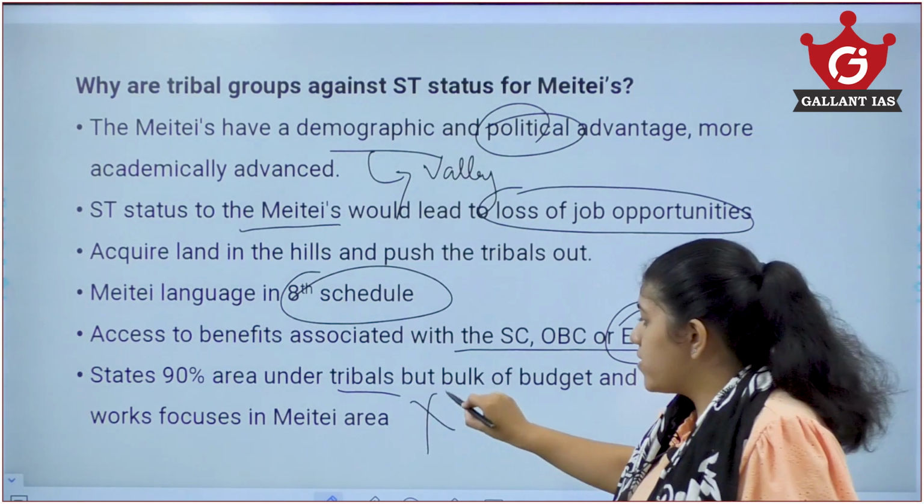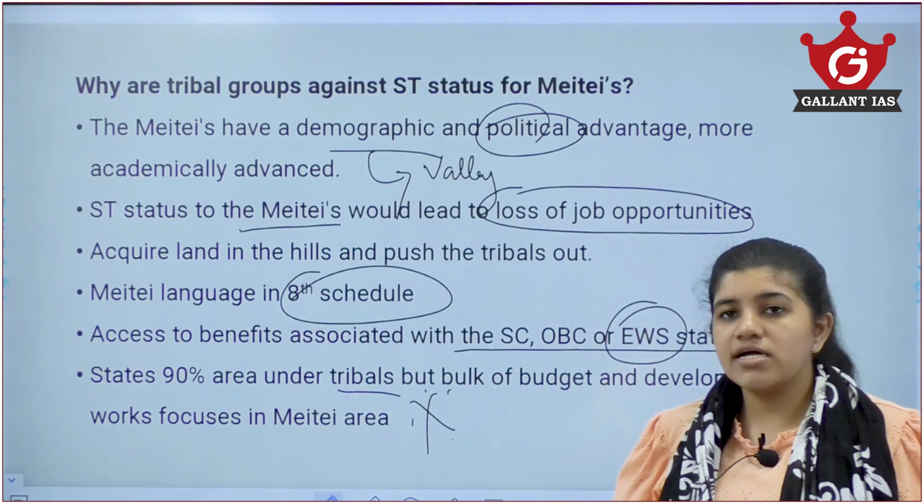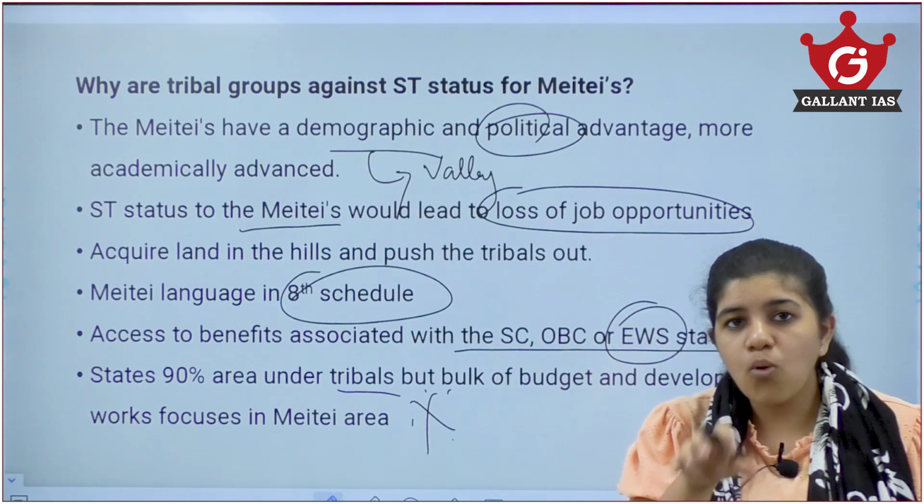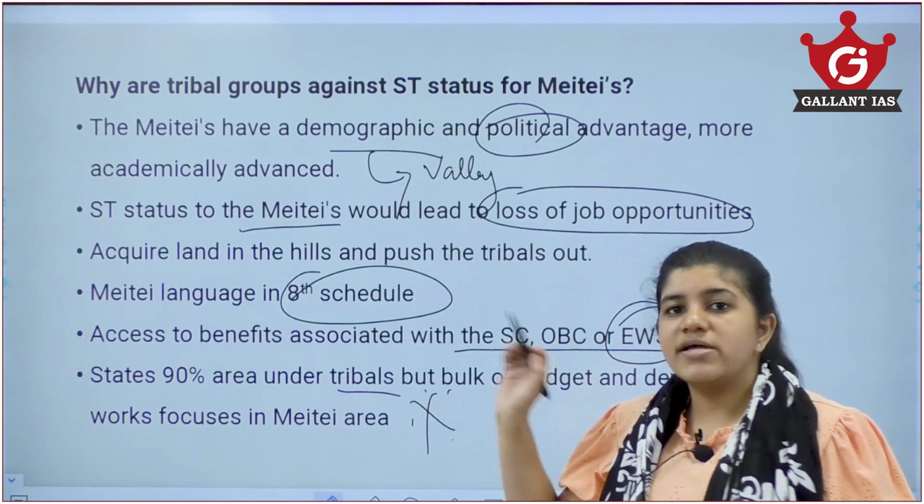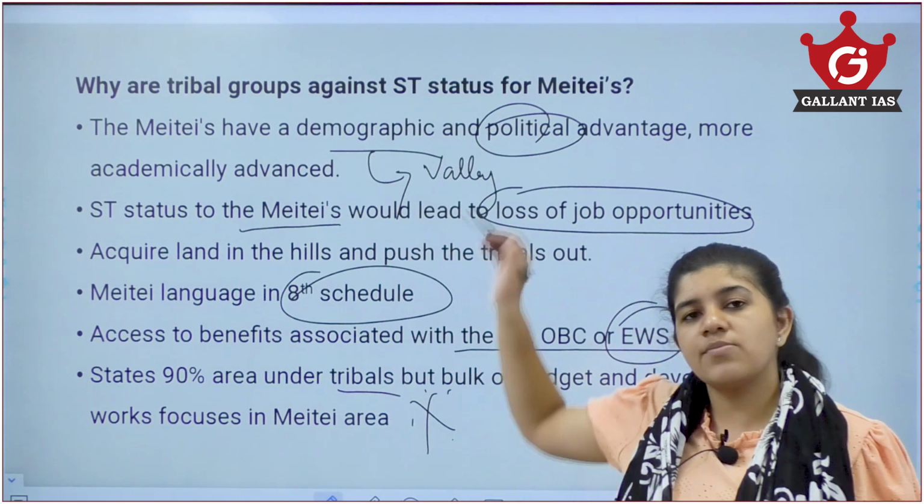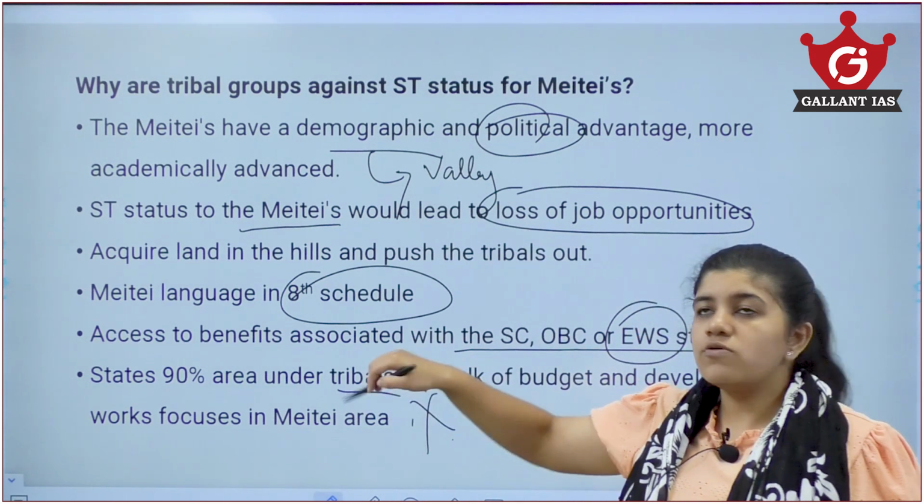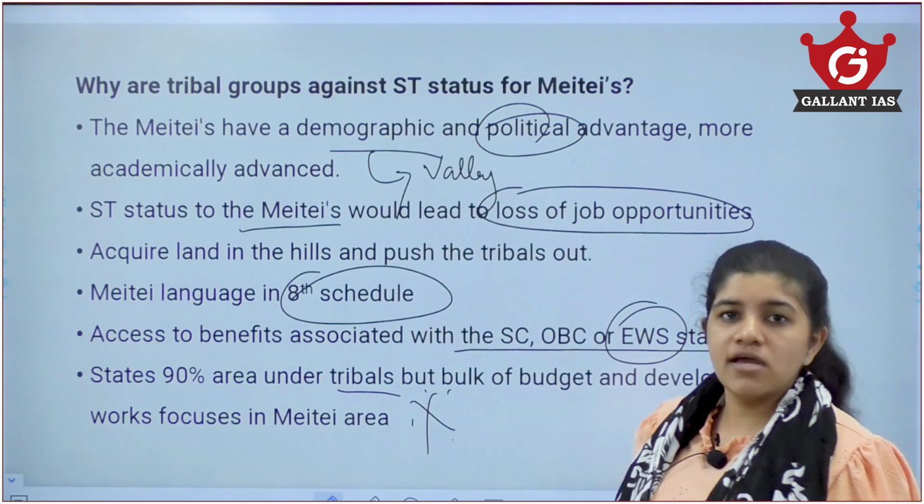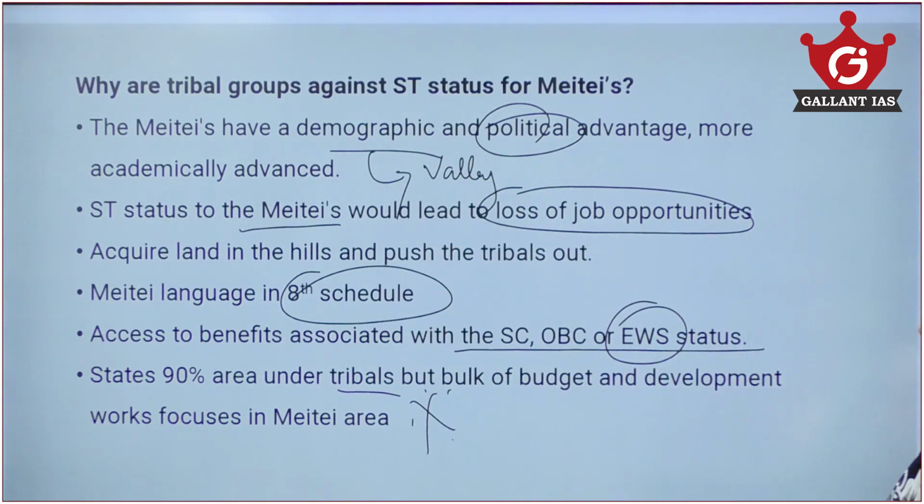Now this is an important key point, because the Meiteis and the Nagas get a very low budget for their development, but the majority goes to the Meitei area. These are some of the reasons why the tribal groups don't want Meiteis to get the scheduled tribe status.